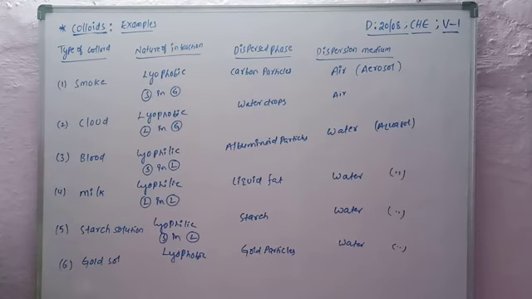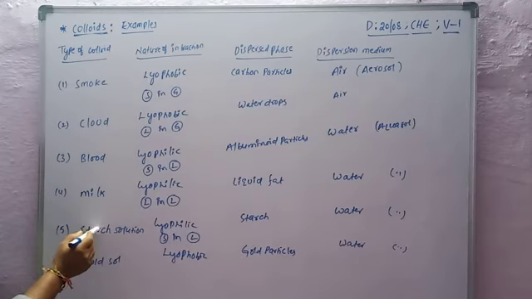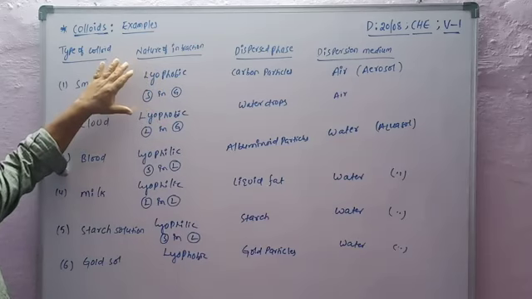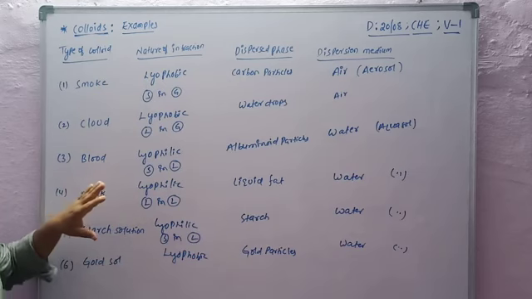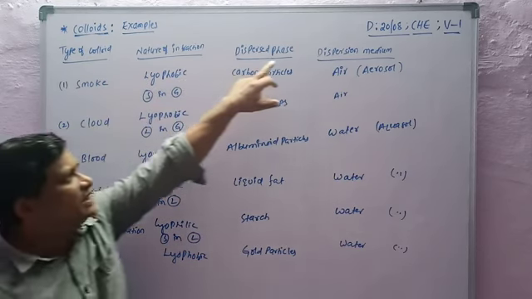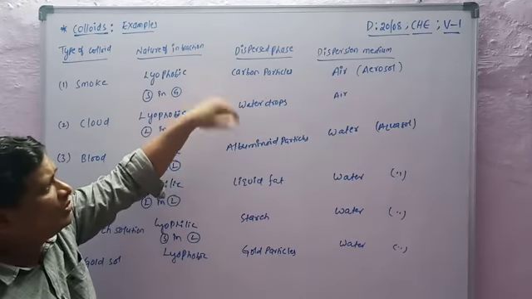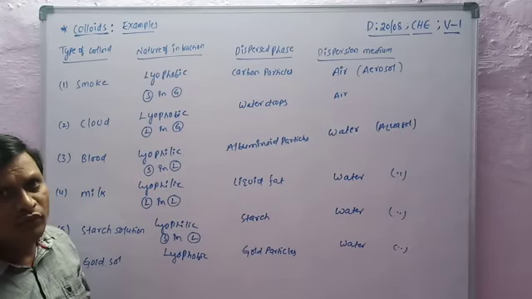So these are some examples of colloidal solutions: smoke, cloud, blood, milk, starch solution, and gold sol. Two types of interactions are present: lyophilic sols and lyophobic sols. Much affinity between the dispersed phase and the dispersion medium is called lyophilic. No affinity, no much attraction, is called lyophobic solutions.